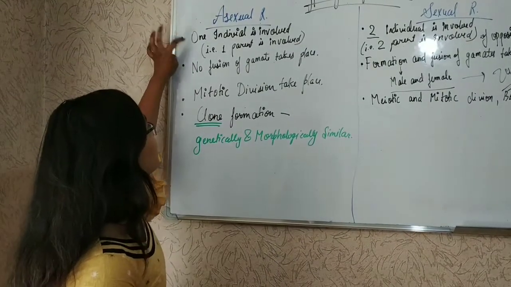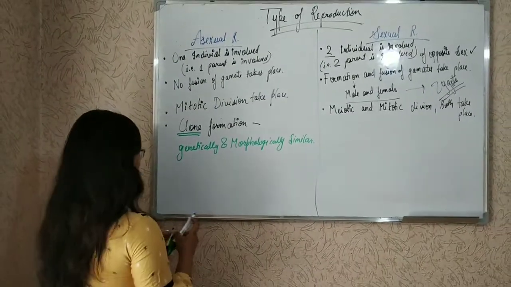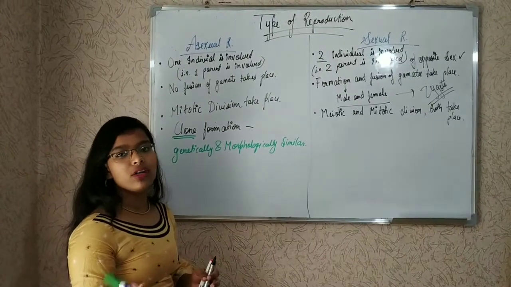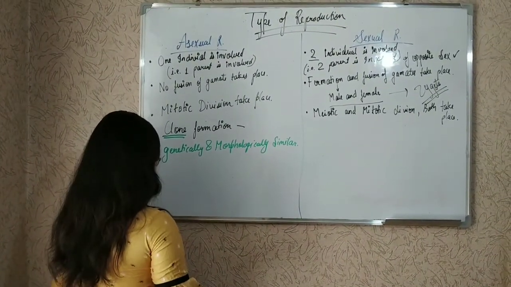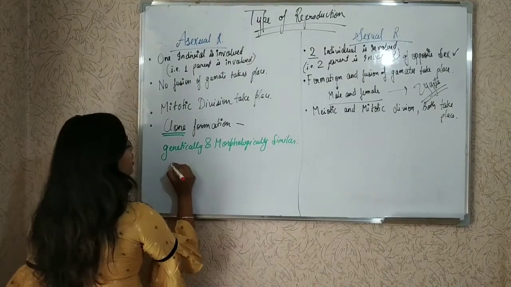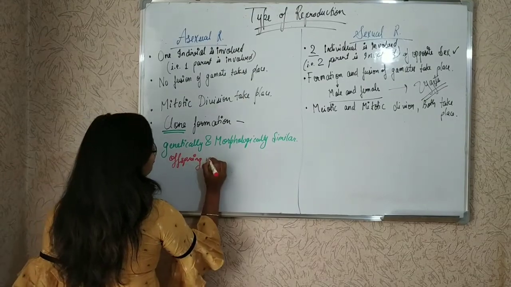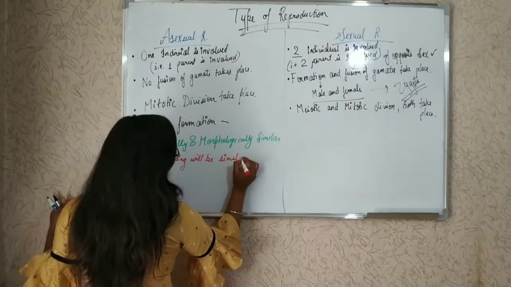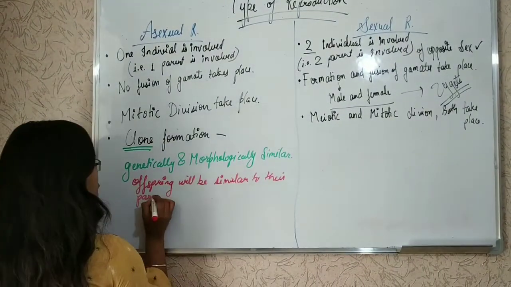Only one parent is giving birth to the offspring. So in clone formation, the offspring are genetically and morphologically the same because only one parent is involved, so the offspring will be similar to their parents.